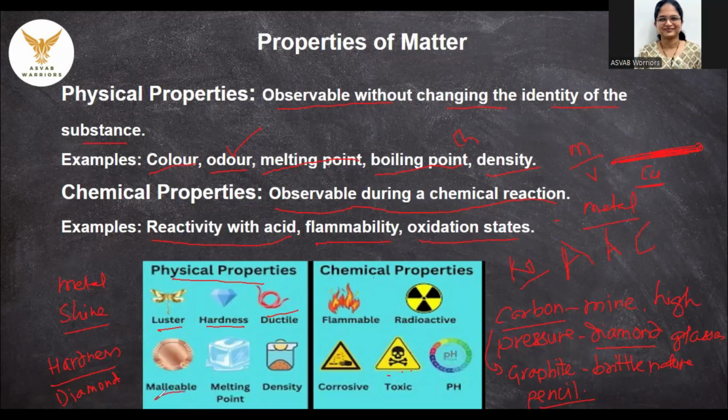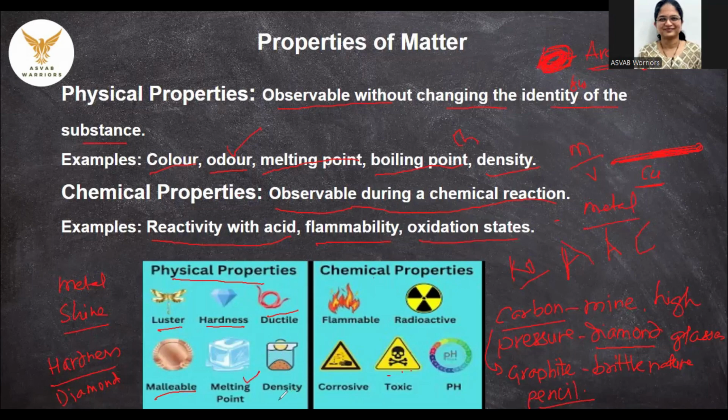Then next is again a property of metals, called malleability. A very small piece of metal you can hammer again and again at a very high impact, and you can convert that into a large piece. The thickness of the material will be low, but the area occupied will be higher.